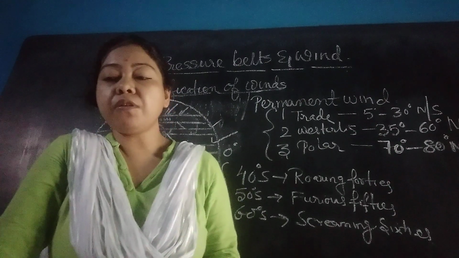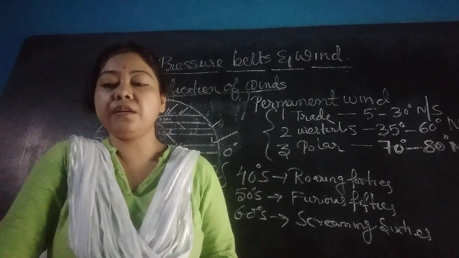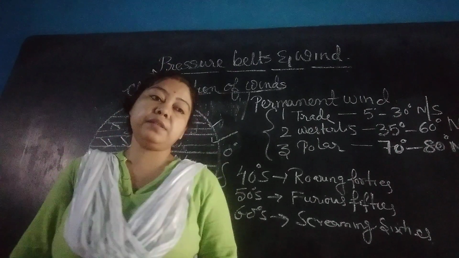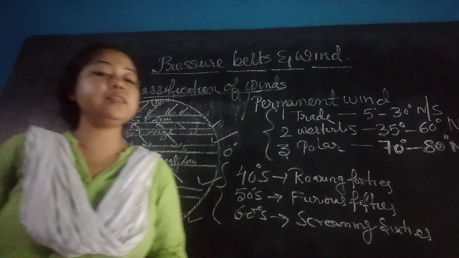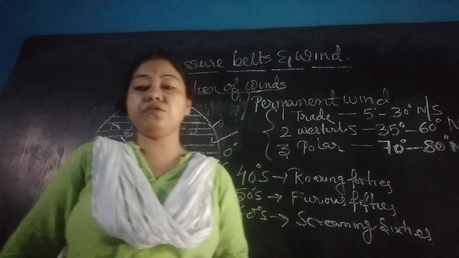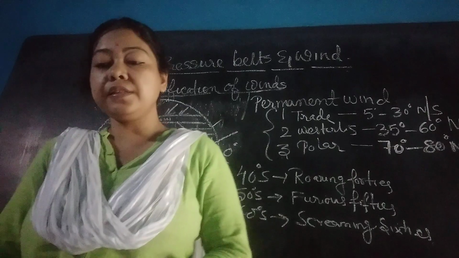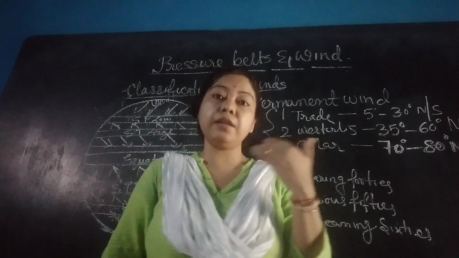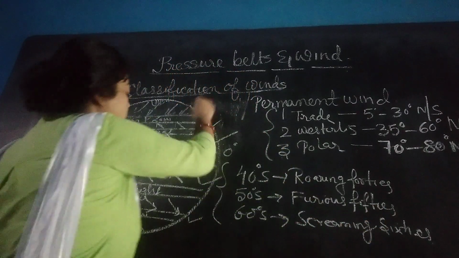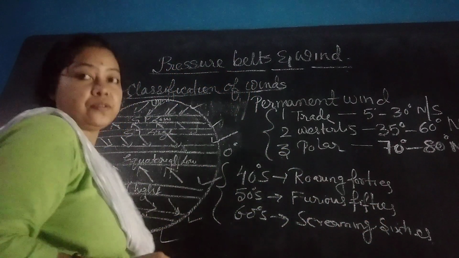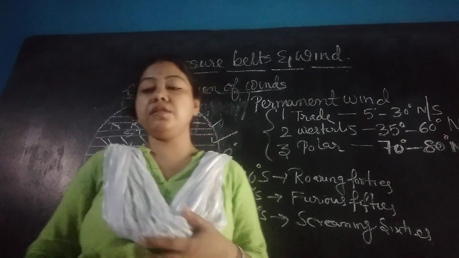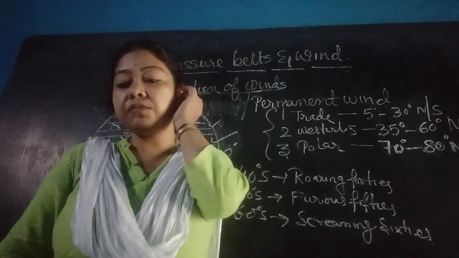These winds blow from the eastern direction in the polar region. As they blow from the east, they are also known as polar easterlies. There are two types of polar winds, northeast polar wind in the northern hemisphere and southeast polar wind in the southern hemisphere.